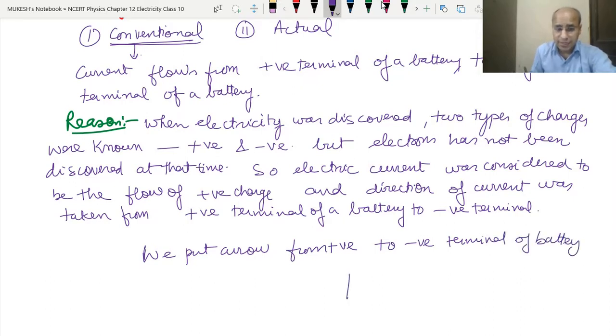Suppose this is a very simple circuit, in which we have just connected a bulb and a battery. So this is the positive. If we are going to show the direction of the electric current, so how will we put the arrow? Like this way, this way, this way, and this way. So this is how the current will be shown in a circuit from the positive to the negative terminal.